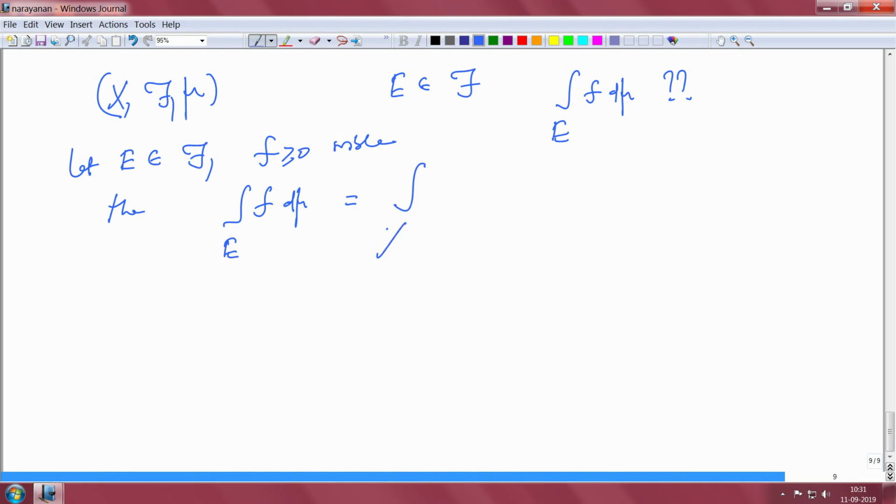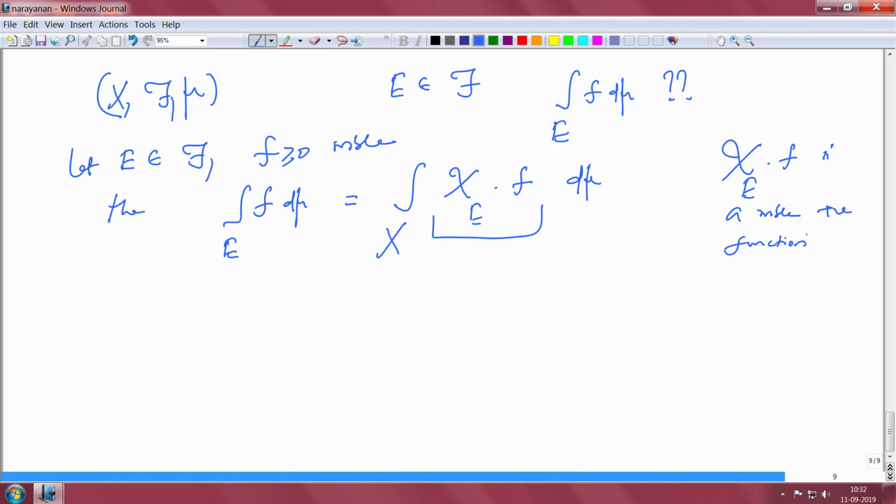Well, we do the natural thing. We know how to integrate over the whole space, but I want to restrict f just to E. So, I simply multiply f with the indicator function of E, and then integrate. This chi E times f is a measurable positive function, so I know how to integrate it, right. I look at all simple functions less than or equal to this, integrate and then take the supremum. So, that leads us to two definitions in fact. Let me give this as an exercise; I will explain what that is.